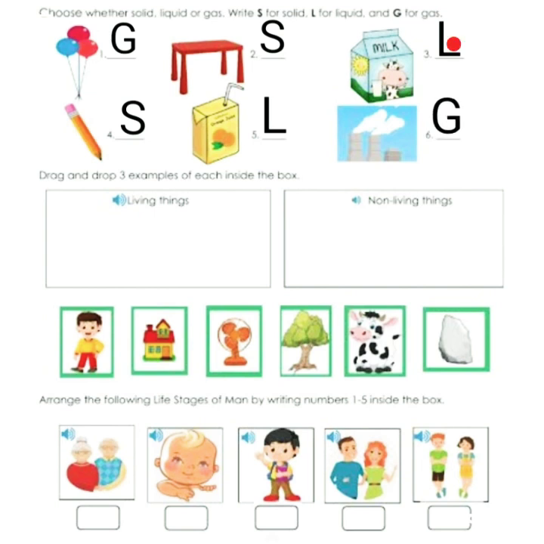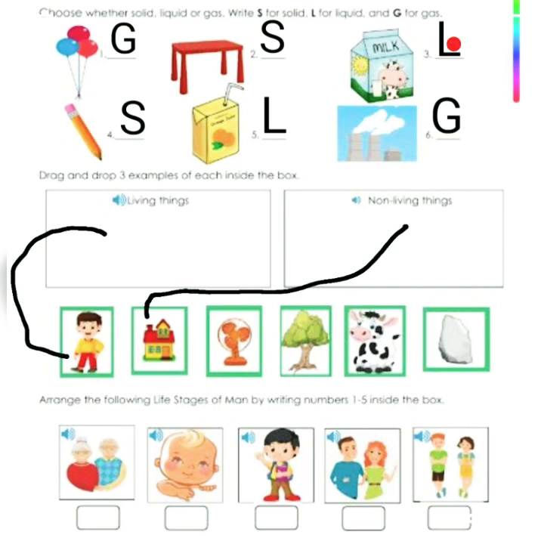Next, drag and drop 3 examples of each inside the box. Okay, let's do it by matching. So boy. Boy is a living thing, as they can speak, grow, etc. House. House can't speak or grow, etc. So it's a non-living thing. So fan. Fan also can't grow or speak. So it is also a non-living thing.